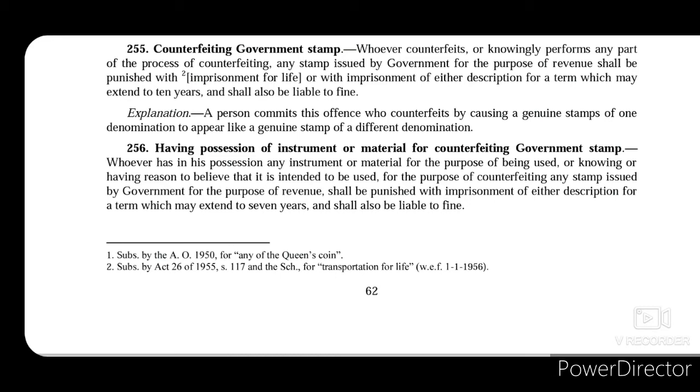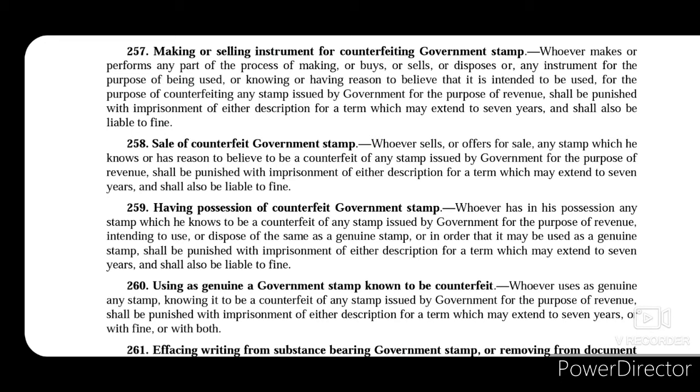Now section 256 talks about having possession of instrument or material for counterfeiting government stamps. So if a person possesses the instruments or materials that are used to counterfeit a government stamp, then this person shall be punished with imprisonment of either description for a term which may extend to 7 years and shall also be liable to fine. Section 257 talks about making or selling instrument for counterfeiting government stamp. So whoever makes or sells instruments that are used for counterfeiting a government stamp, then that person will be punished with imprisonment of either description for a term which may extend to 7 years and shall also be liable to fine.